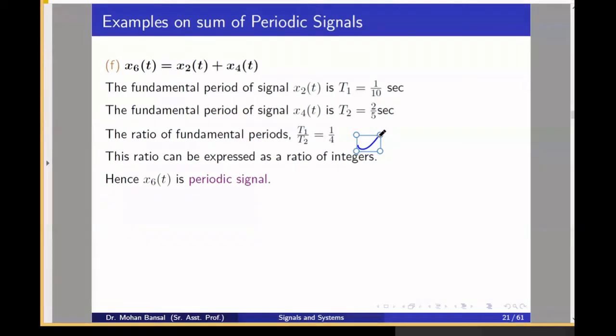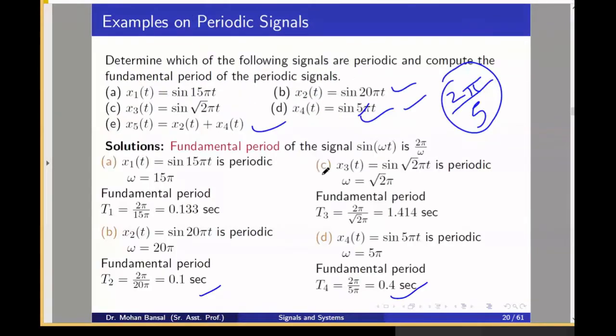The ratio of fundamental periods is 1 divided by 4. This is a ratio of integers. So we can say that this is a periodic signal. Okay, if we write one signal like sin 5t, instead of sin 5 pi t, we write only sin 5t.